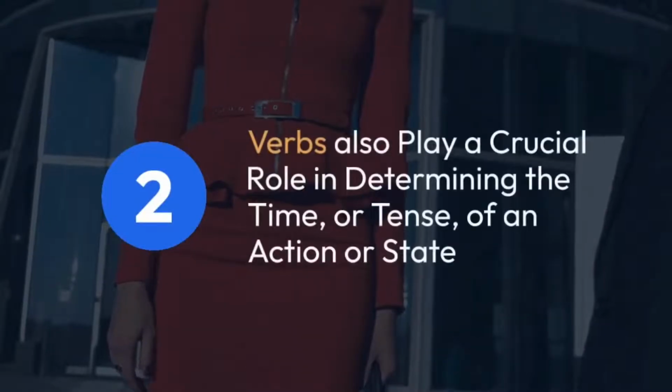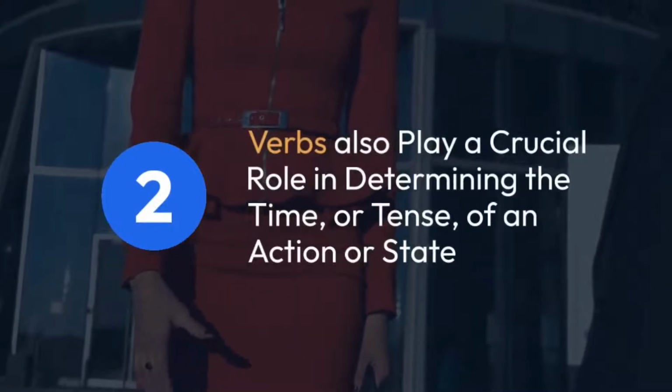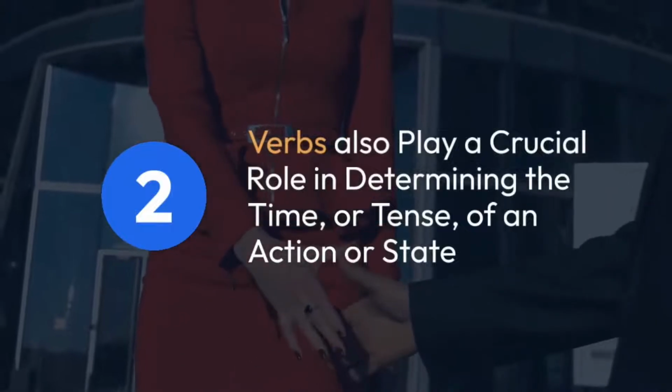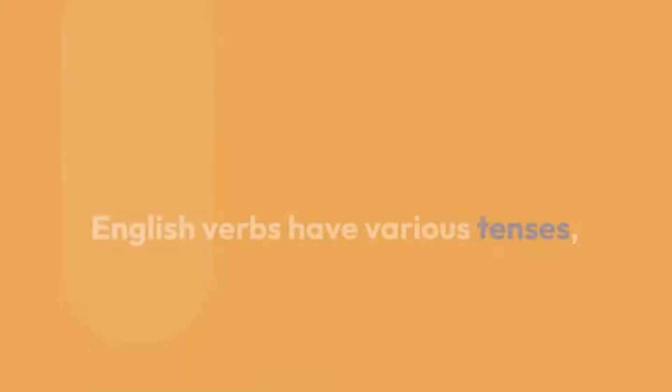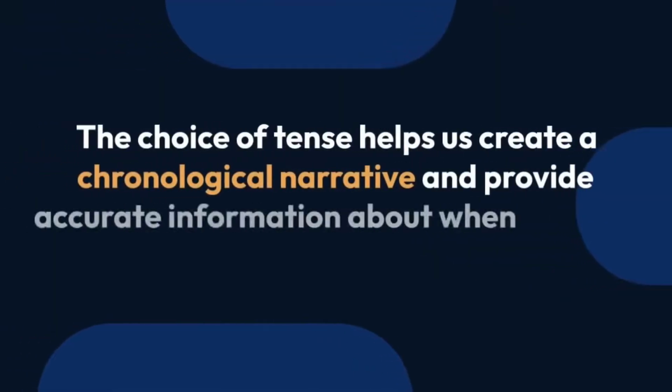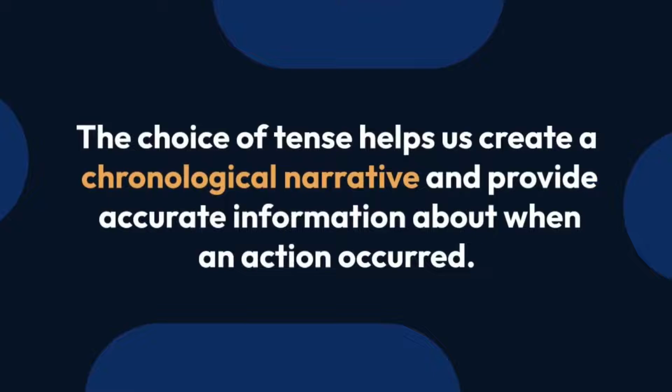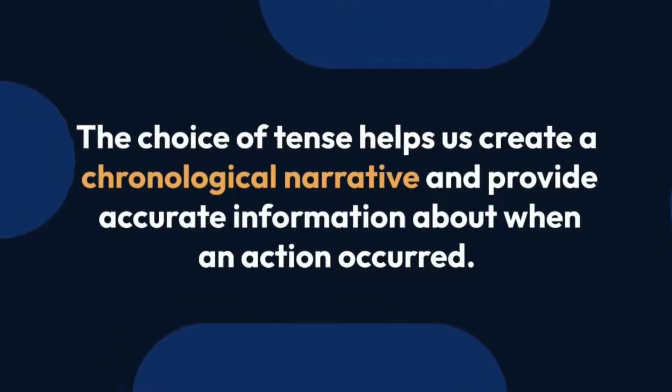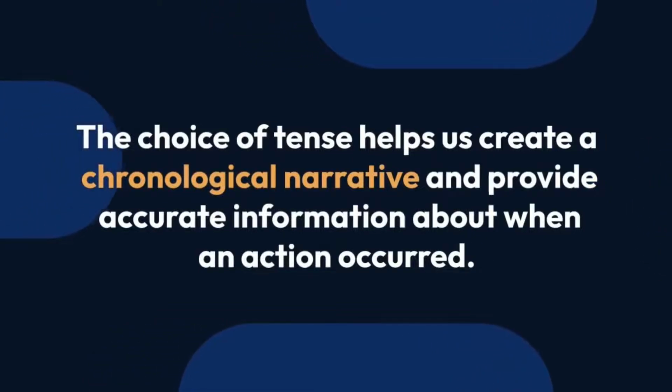2. Verbs also play a crucial role in determining the time or tense of an action or state. English verbs have various tenses, including present, past, future, and their corresponding progressive or perfect forms. The choice of tense helps us create a chronological narrative and provide accurate information about when an action occurred.